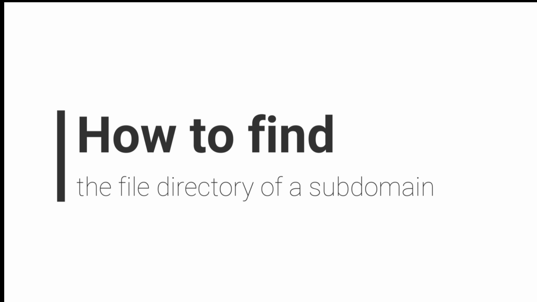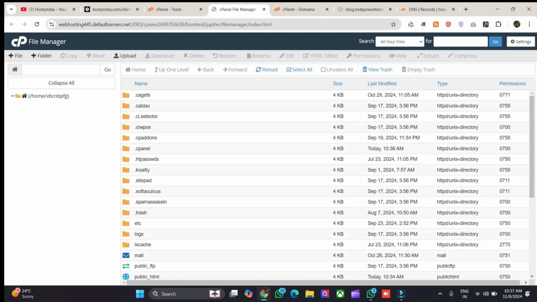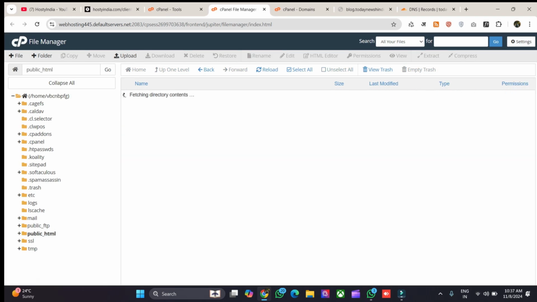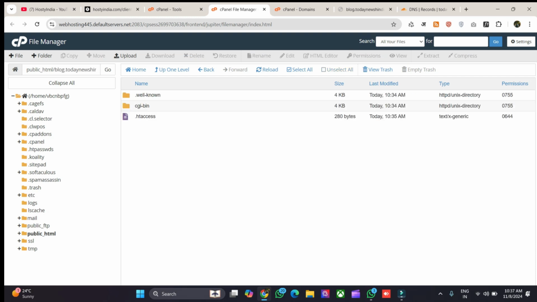Now go back and check the file manager. You need to go into the file manager, and after entering the file manager, go to public HTML. After entering public HTML, you will see that the subdomain we just created has a folder created here. If you do any installation inside this folder, it will be used for your subdomain.